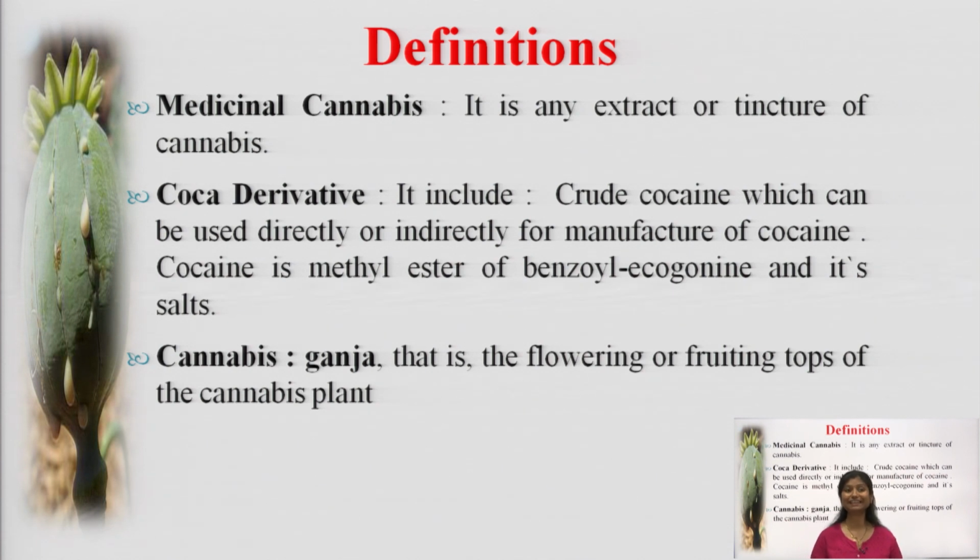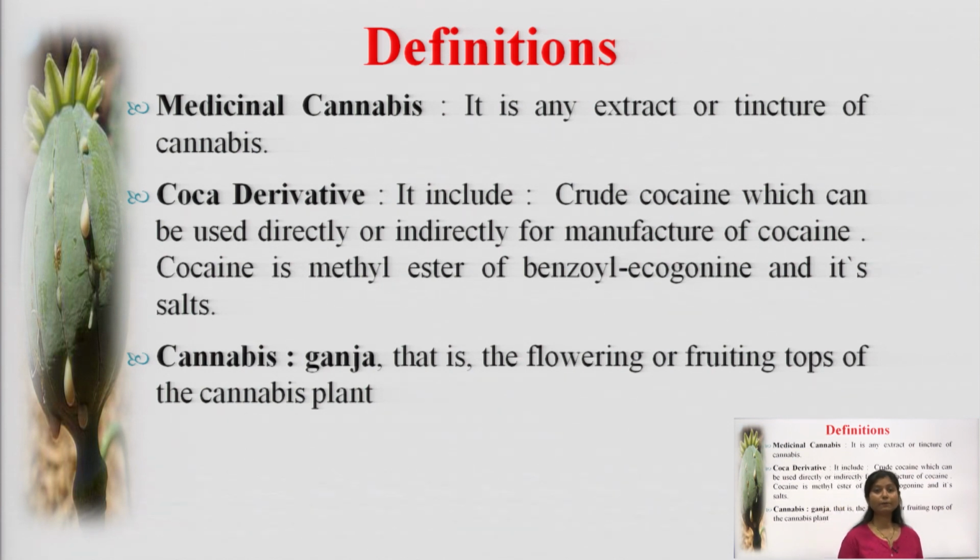Cocaine is methyl ester of benzoyl ecgonine, which is the chemical name, or you can say the IUPAC name, for the substance obtained from the coca plant, and its salts. We use it for preparation of many medicinal preparations, but if people take it directly as a drug, then it comes under narcotic and psychotropic substances, and we have to control it.